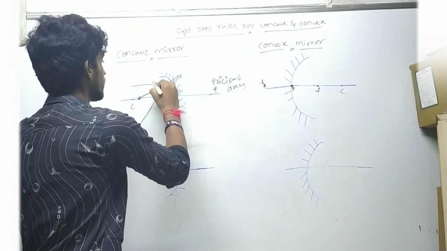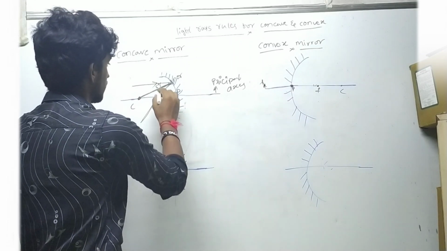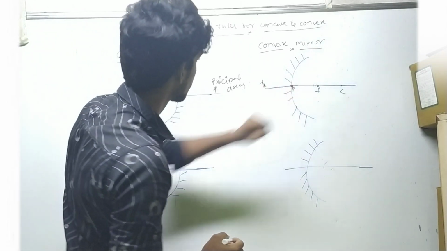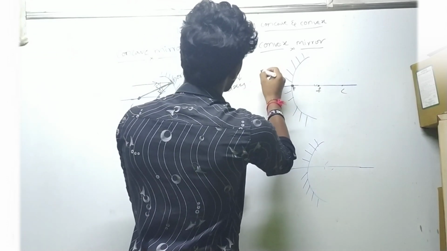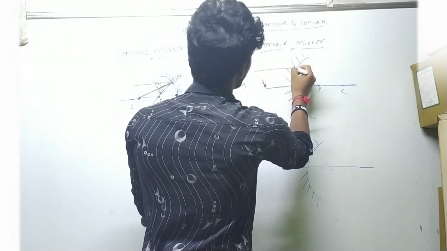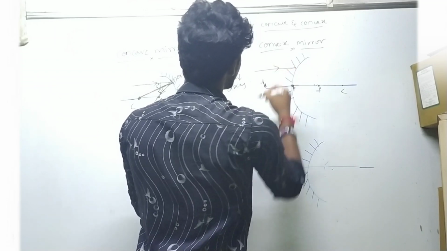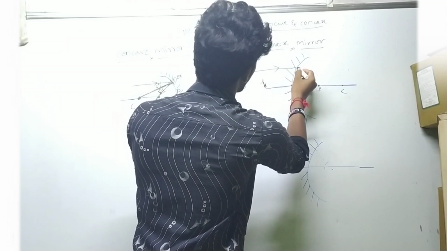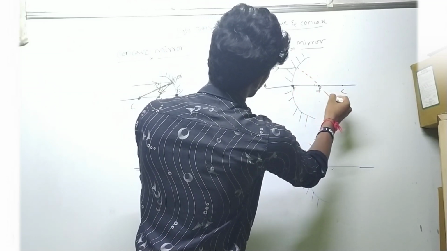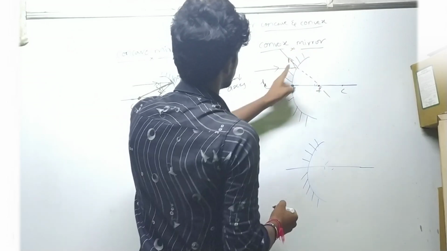Let me take 5 degrees, then the other is also 5 degrees. And in the convex mirror, when a parallel ray touches the surface of the convex mirror, then it reflects like this.